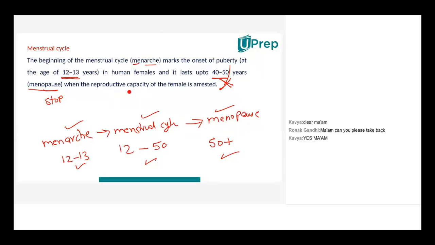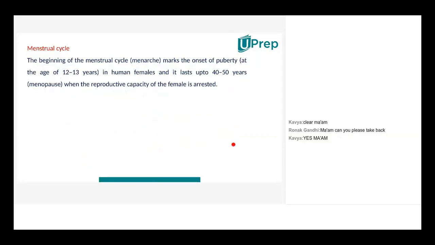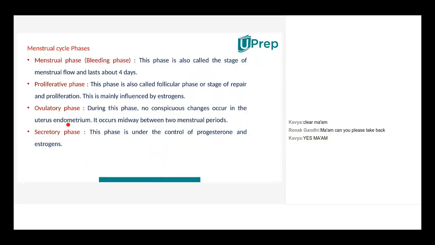Yes, ma'am. Okay, moving forward, now we'll break it up part by part. First, the menstrual cycle can be broken up into 4 phases. What are they? The menstrual phase, also known as the bleeding phase, the proliferative phase, the ovulatory phase, and the secretory phase. What happens? Let's find out. It's basically a breakup of what I just drew, right?